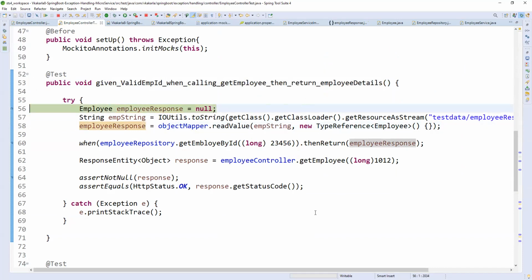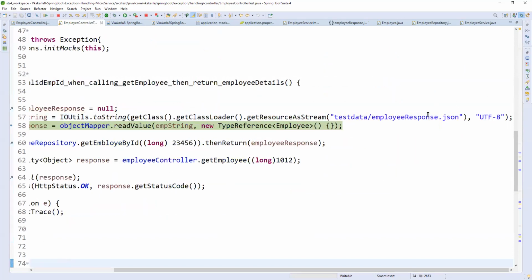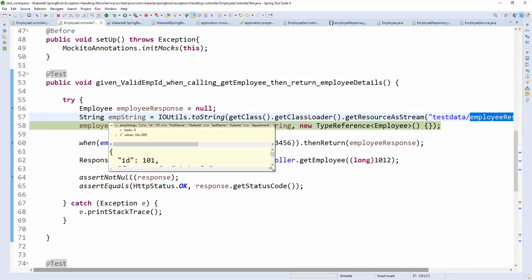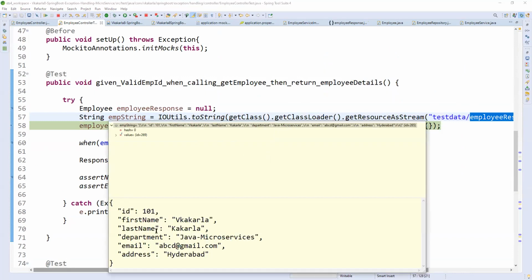Yes, it is coming here. See, whatever we are loading as a JSON object is coming as a string. By using IOUtils, we are passing it as a string. This is a JSON string.